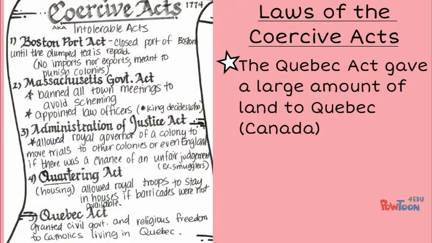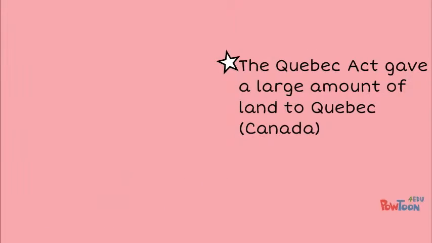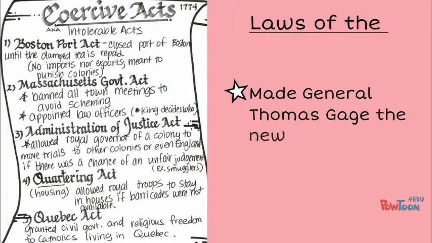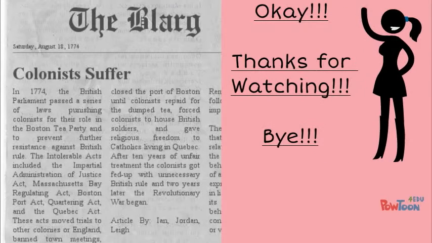Law number 5. The Quebec Act. The Quebec Act gave a large amount of land to Quebec, which is located in Canada. And during that time, it was British Canada. Law number 6 made General Thomas Gage the new governor of Massachusetts.